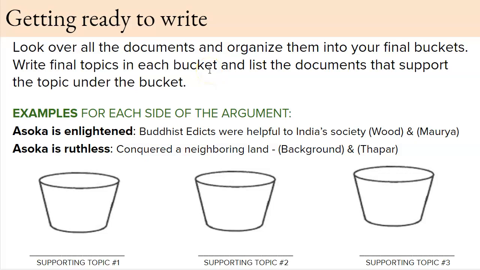Those are representing the topics that support your claim, or whatever your position is. So some examples of that: you could say that Asoka is enlightened because the Buddhist edicts were helpful in India's society, and here are the wood or Maurya examples of that. Or you could argue that he's ruthless because he was conquering neighboring land, and there's evidence of that in the background essay and also in the bar.